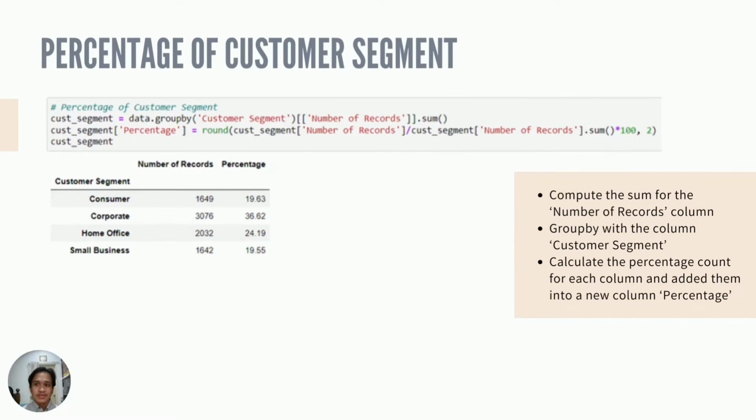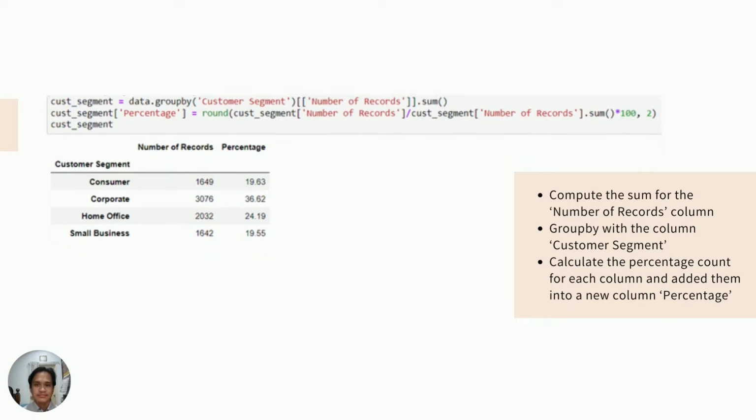The first insight that we want to acquire is the breakdown of the customer segment column. We compute the sum for the number of records column and call group by with column customer segment to group the number of records by customer segments. Then we calculate the percentage count for each column and add them into a new column, percentage. As we can see, the corporate customer segment has the highest number of records at 36.62%, with consumer and small business having the two lowest counts below 20%.